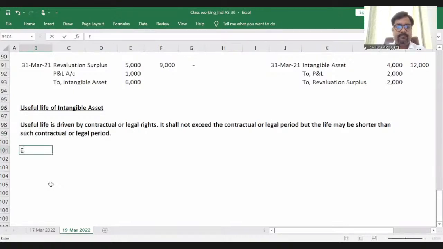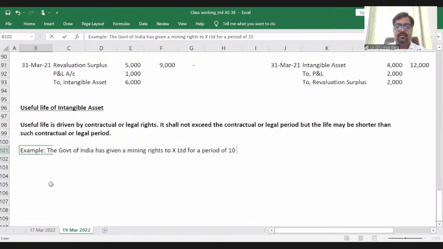Example. The government of India has given mining rights to X Limited for a period of 10 years.